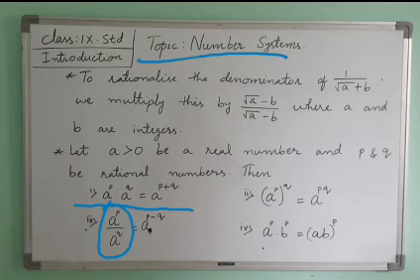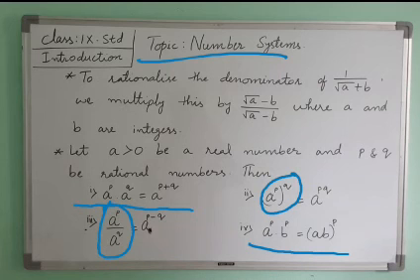Then a raised to p whole raised to q: when we have a power raised to a power, it is multiplication, so a raised to p into q. Fourth one: now the bases are different and the powers are the same.